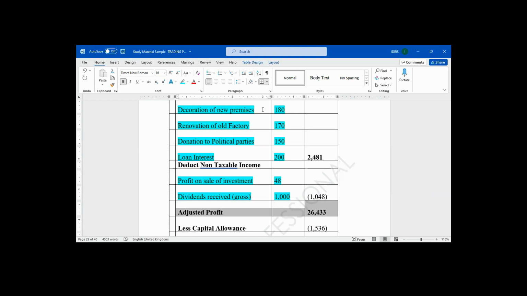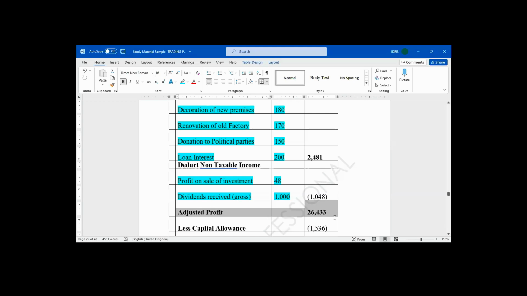That is the reason why dividend is treated as non-taxable income. It will not be subjected to company income tax again, and here we want to compute company income tax. Okay, noted, sir. Thank you.